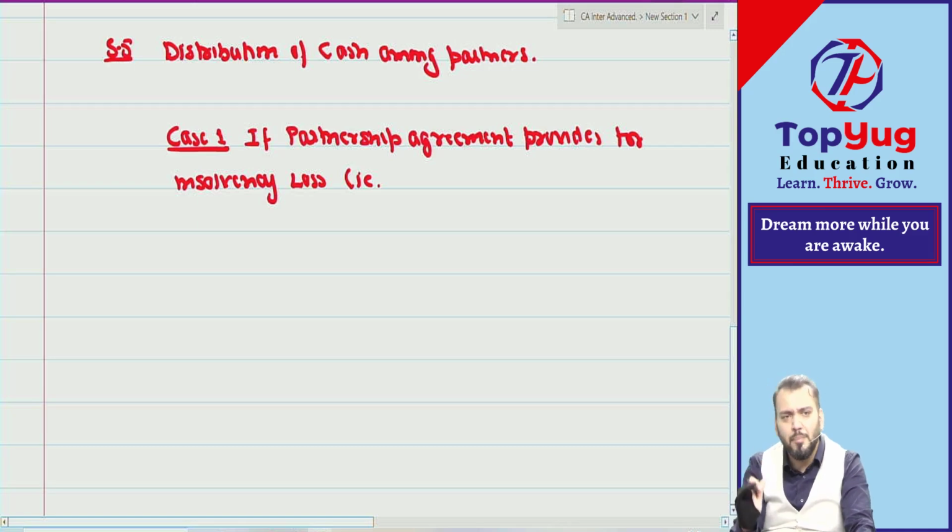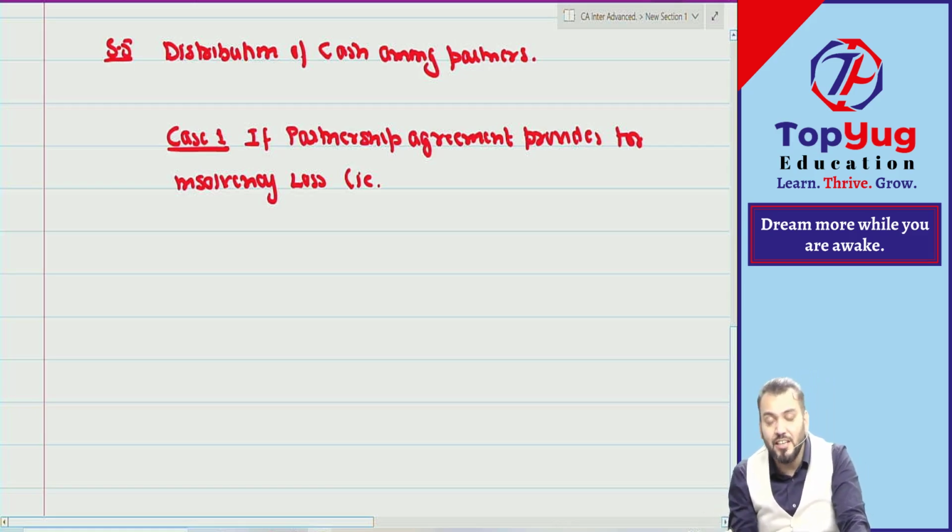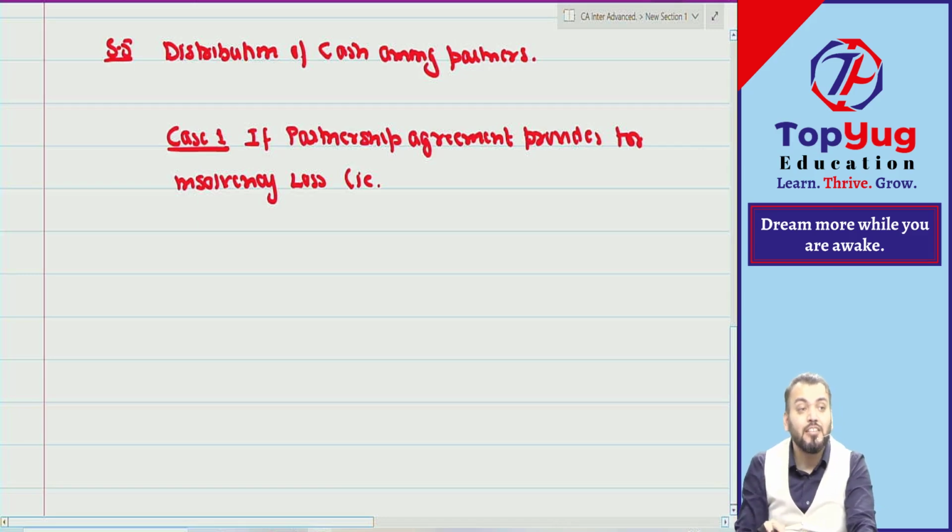The rule is that first we apply the agreement. If the agreement is silent, then apply the Act. For example, if the agreement is silent about PSR, then as per the Act, PSR will be equal. If the agreement is silent about interest on capital, then partners are not entitled to interest on capital. If silent about salary, then partners are not entitled to salary. If silent about interest on loan, then interest on loan will be provided at the rate of 6% per annum. You have done this point, correct?